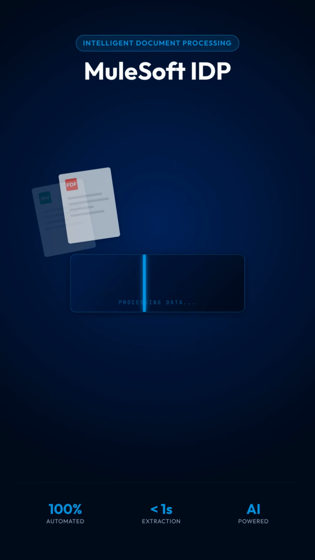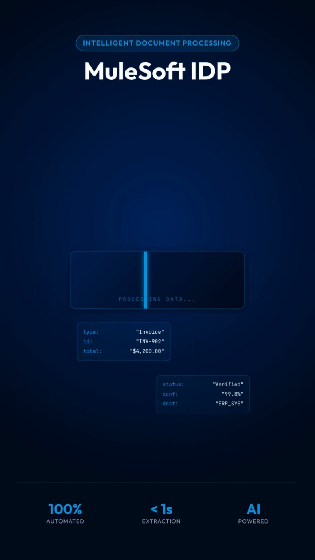Then there is intelligent document processing. Think of it as the intelligent mailroom. IDP extracts information from invoices and PDFs.